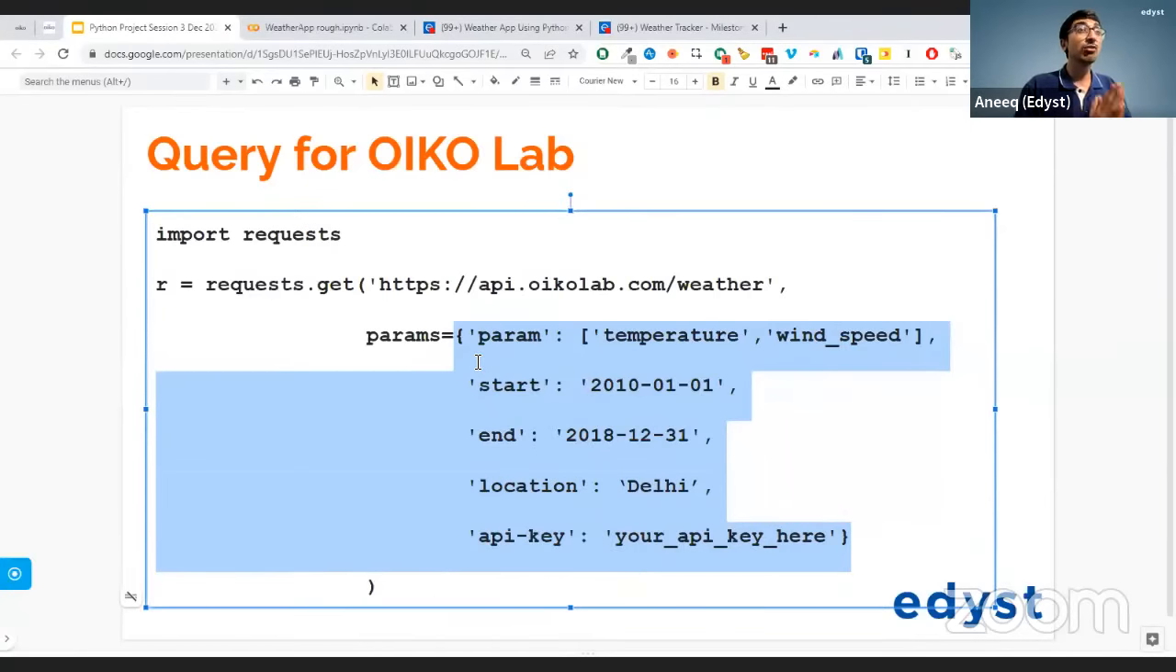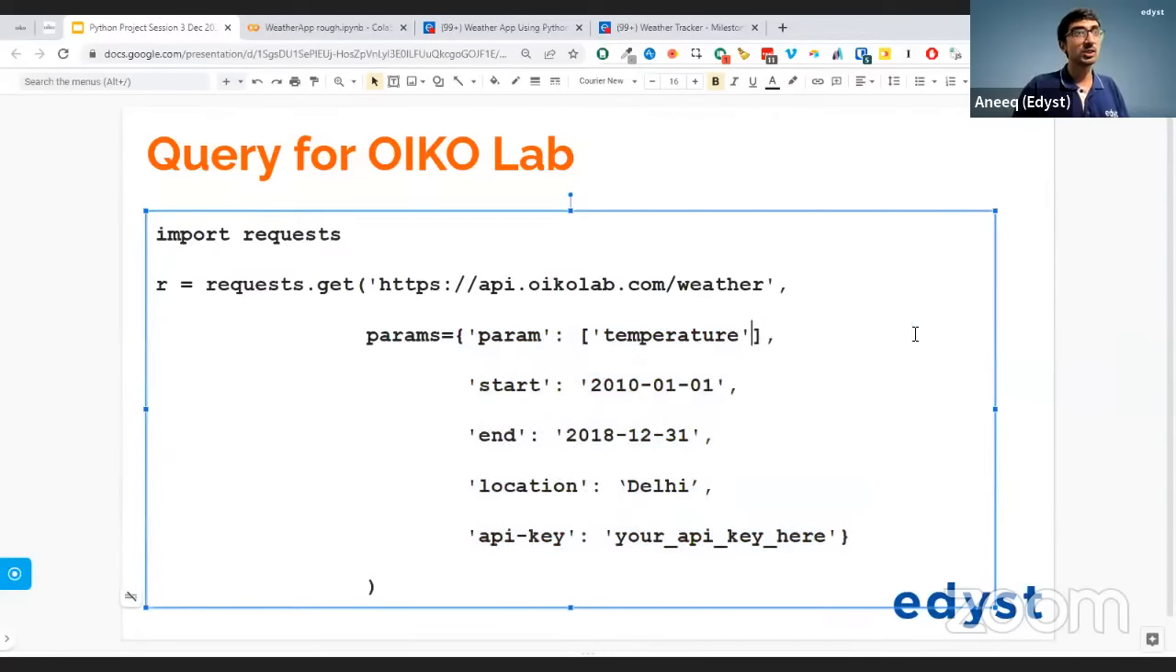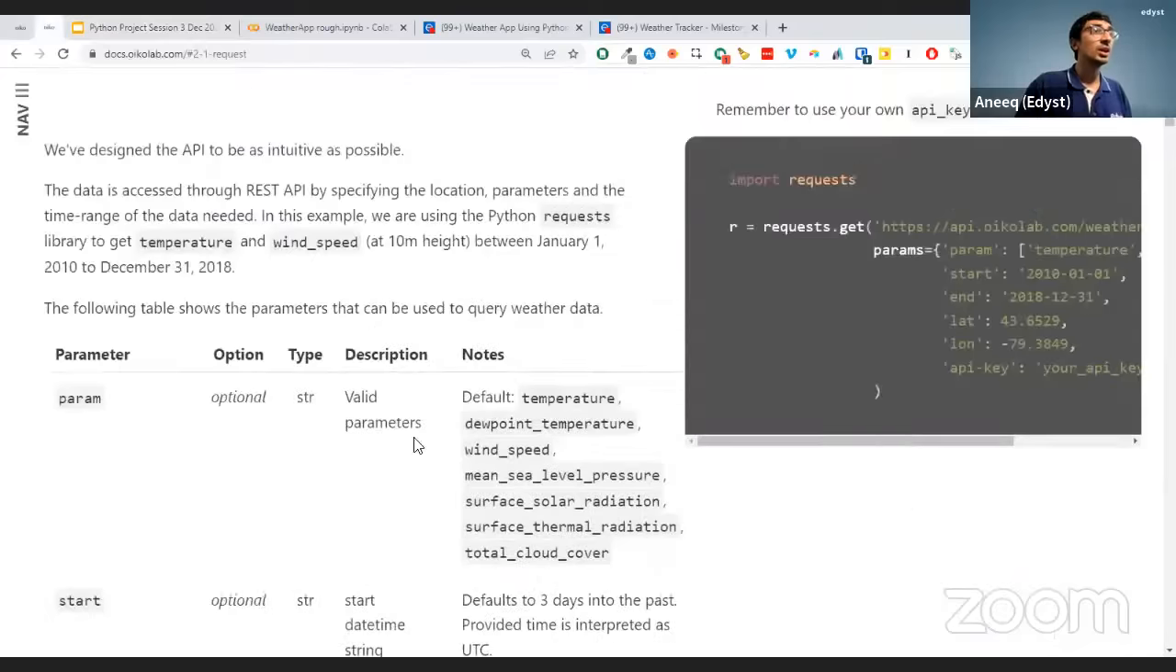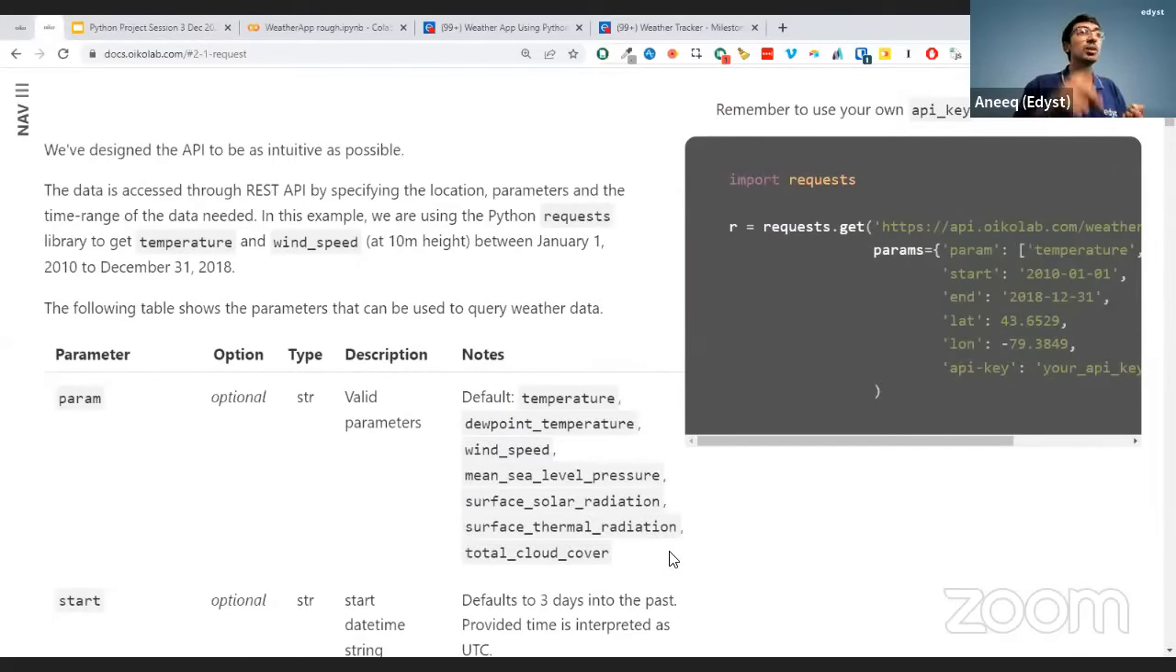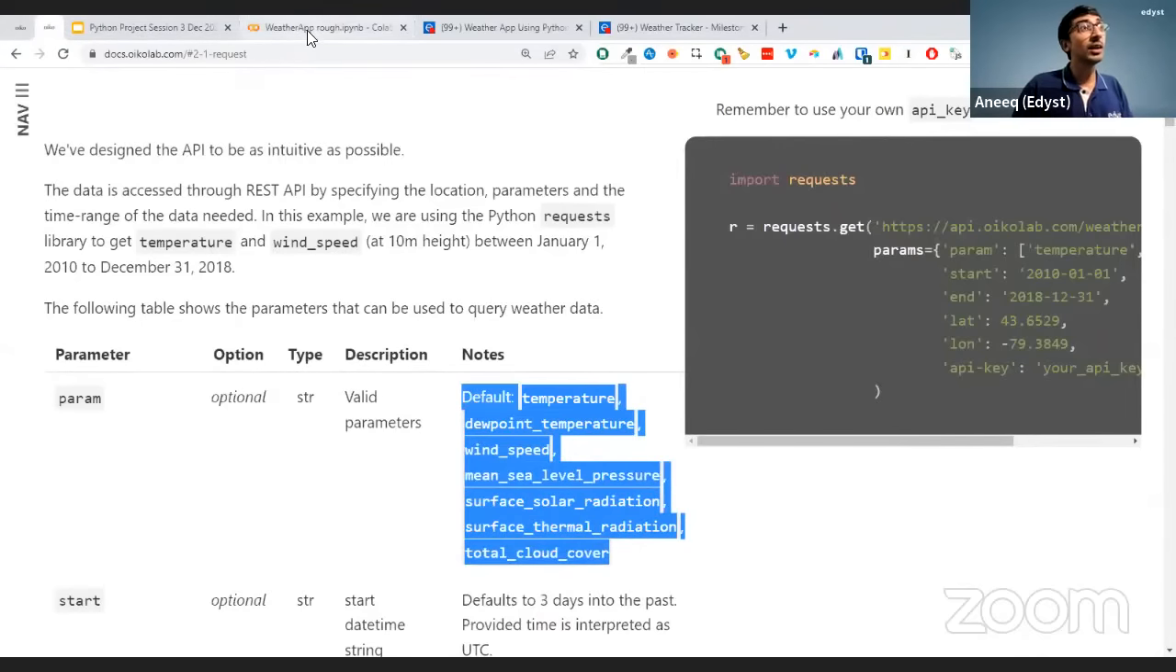And what are we doing in the JSON? We are telling OikoLab, hey, I want to know some things from you, in the format that you told me to ask. I'll remove this wind speed also. What do I want to know? I want to know the temperature of a place, so I put that in the param key. Why did I put that in the param key? If you read the documentation, you will come to know that whatever information you want, we just want temperature. But if you wanted, let's say, wind speed, or the surface thermal radiation, to that detail, you can tell OikoLab that you want that.